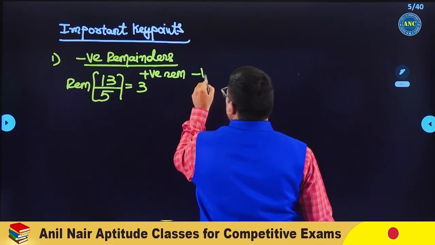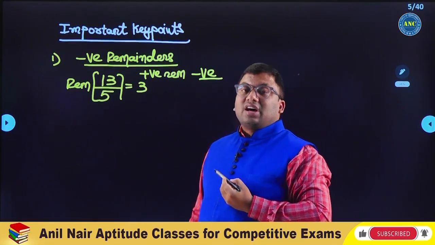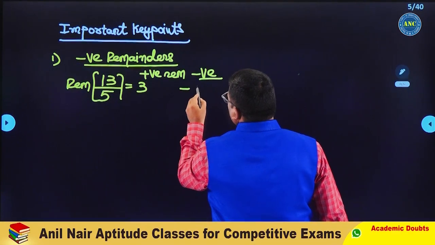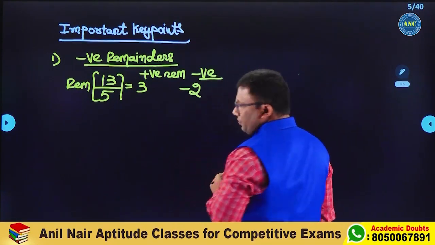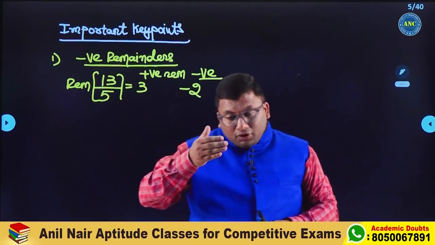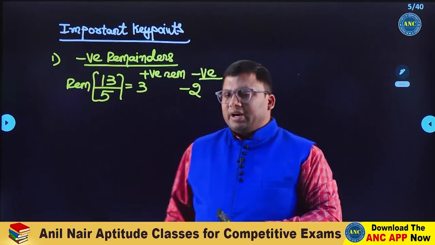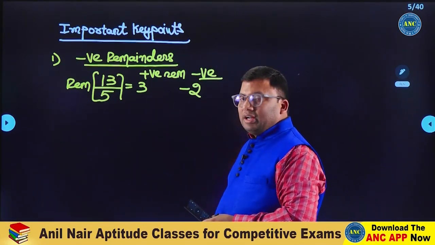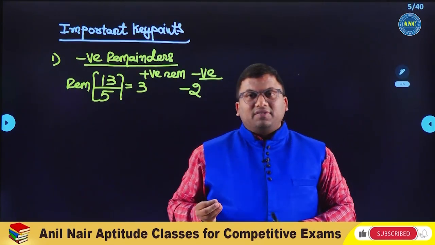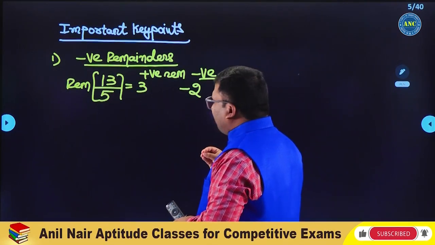The negative remainder: take a multiple of 5 just greater than 13. 5 threes are 15. 13 is 2 less than 15, therefore minus 2. If you take a multiple of the denominator just less than the numerator, you get a positive remainder. If you take a multiple of the denominator just greater than the numerator, 5 threes are 15, and 13 is 2 less than 15.